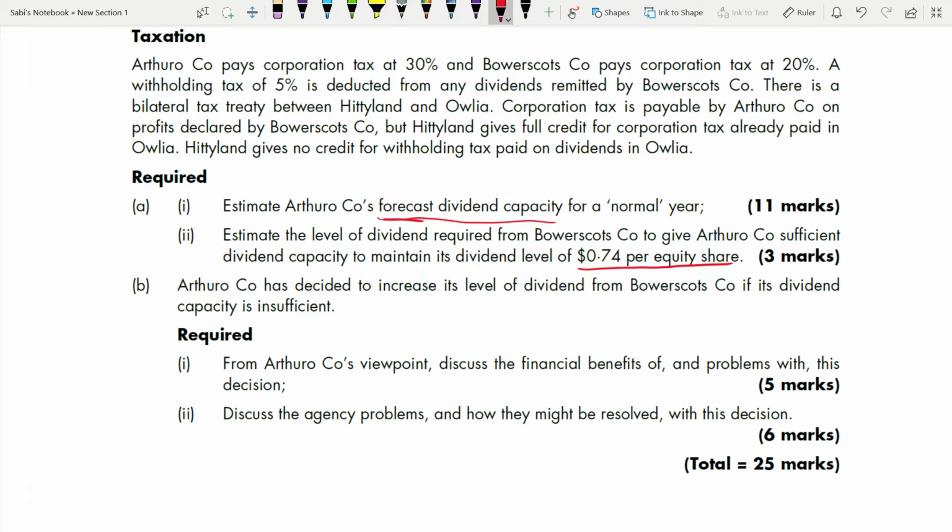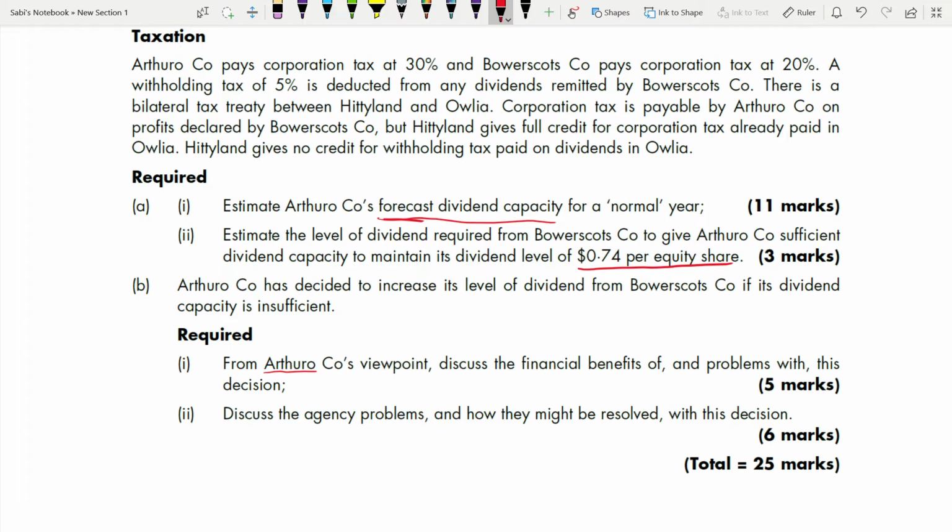Next, we have part B. The company has decided to increase its level of dividend from Bower Scout Company if its dividend capacity is insufficient, right? So in this case, we have to talk about the parent company, right? This is the parent company. From its viewpoint, discuss the financial benefits of and problems with this decision. Which decision? The decision of increasing the dividend from your subsidiary companies. What are the benefits and what could be the problem for the parent company?